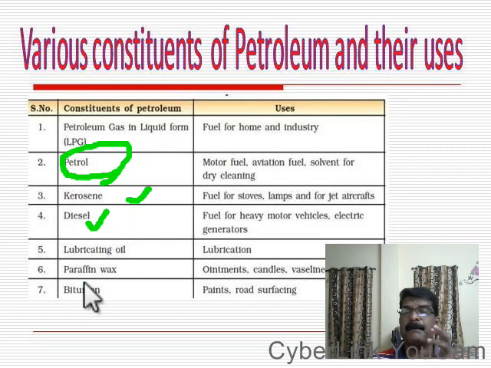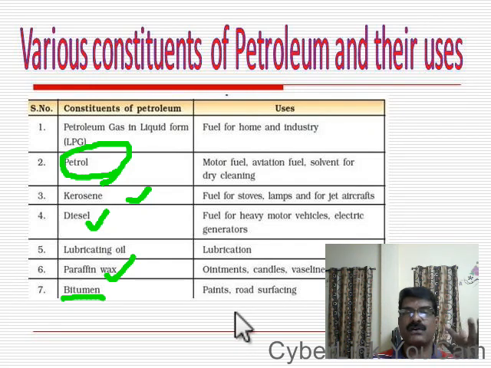And another one is paraffin wax. The paraffin wax is also produced out of petroleum during refining. This wax is used for making candles, ointments, Vaseline, etc. And the last product obtained during refining of petroleum is bitumen. This bitumen is used for surfacing roads. For making roads we use bitumen, and it is also a chief constituent in making paint.